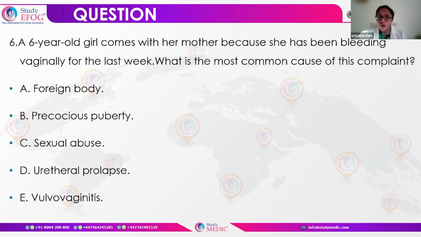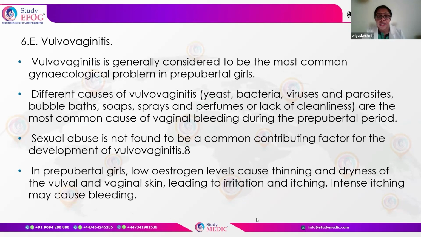However, the most common cause of idiopathic vaginal bleeding in a young girl is vulvovaginitis. This is the most common cause in prepubertal girls. The causes can be yeast, bacteria, virus, or parasites. Lack of cleanliness, use of soaps and bubble baths can be associated with this. Sexual abuse is not very common in the development of vulvovaginitis. Low estrogen levels, thinning and dryness of the vulva can lead to irritation and itching in the prepubertal age group. Because of the intense itching, there can be vaginal bleeding.